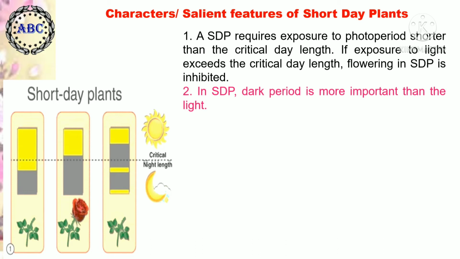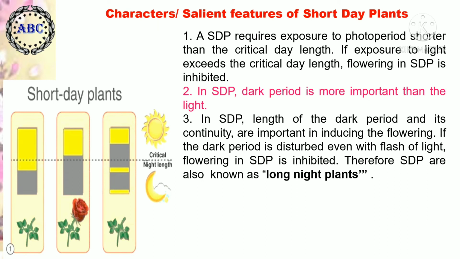In short day plants, the dark period is very important, more important than the light period. The length of the dark period and its continuity are important in inducing flowering. If the dark period is disturbed even with a flash of light, flowering in short day plants is inhibited.